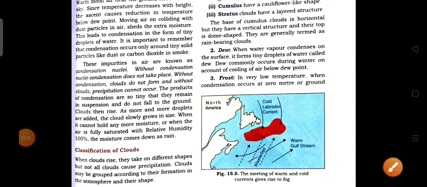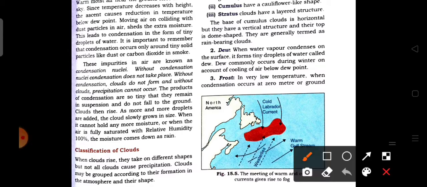Now we are going to discuss the classification or the types of cloud that are present in the atmosphere. As we see in the atmosphere, in various weather conditions, different types of clouds are seen in the sky. When the cloud rises, it takes on different shapes, but not all clouds cause precipitation. So all types of cloud do not give us rain. The clouds may be grouped according to their formation in the atmosphere and their shape.